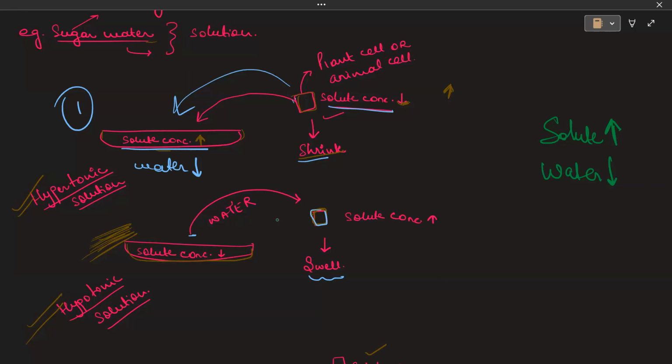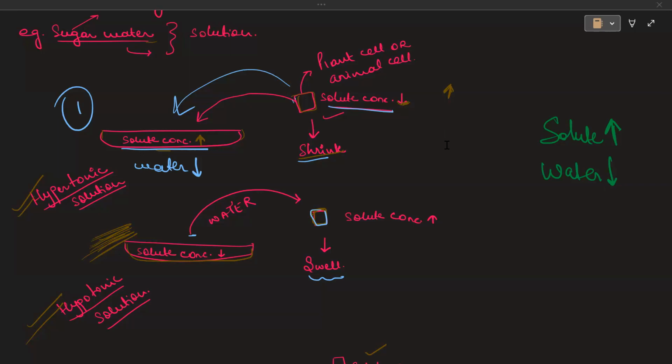Galvin, can you try? Explain hypertonic solution. I just explained it to you people. Mohammed Riaz, can you try to explain a hypertonic solution?